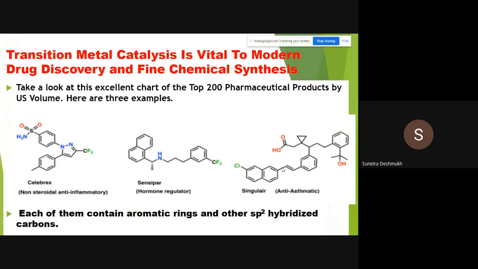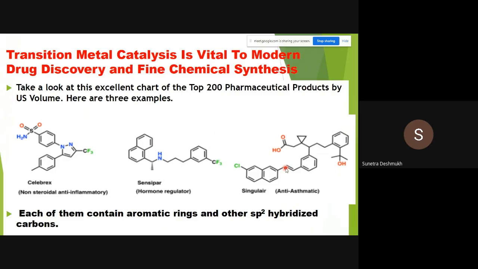Up to now, you cannot see that we can synthesize a direct bond between an aromatic ring and another sp2 hybridized carbon atom. Direct formation of this bond between these sp2 hybridized carbon atoms is rare, actually.